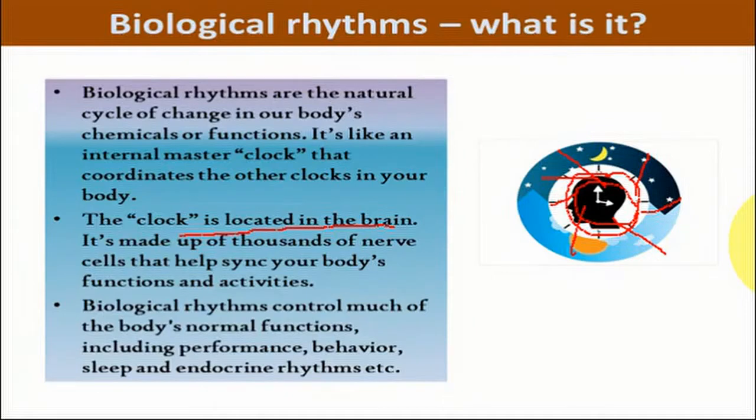Biological rhythms control much of the body's normal functions, including performance, behavior, sleep, endocrine rhythms, etc. This is a very common example. Suppose you sleep in the evening or at night and get up in the morning. This is set in your body, and that is a very renowned example of the biological clock.